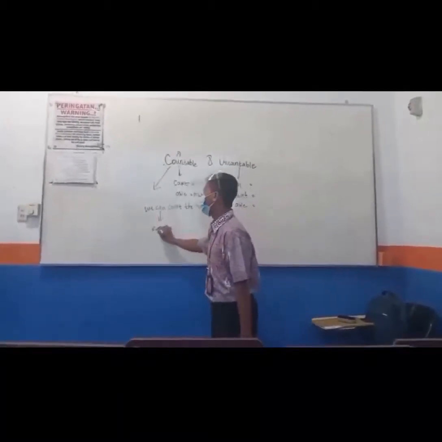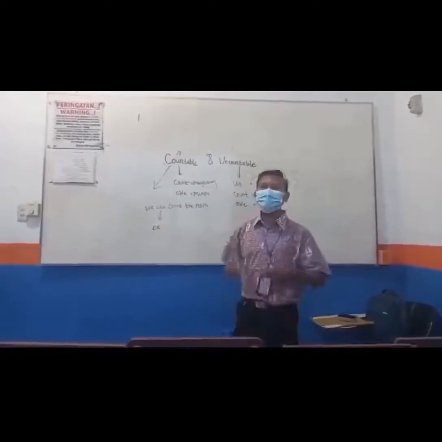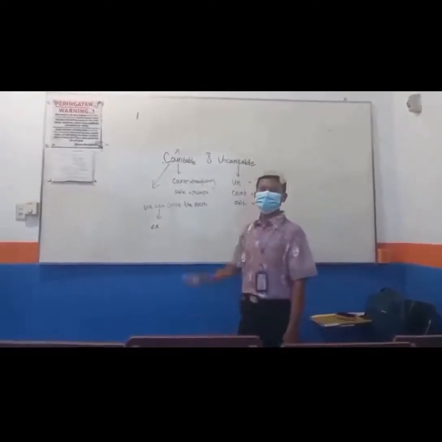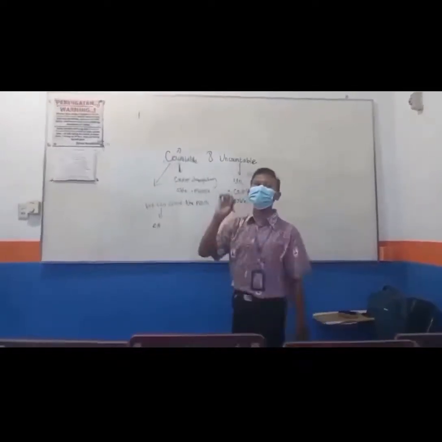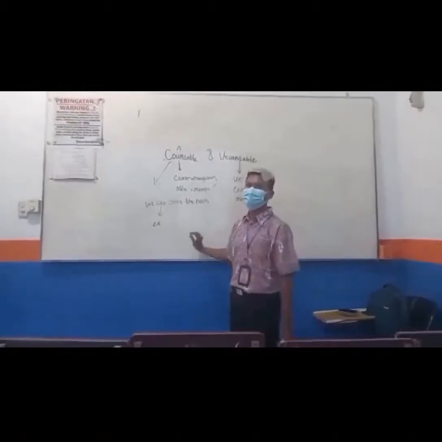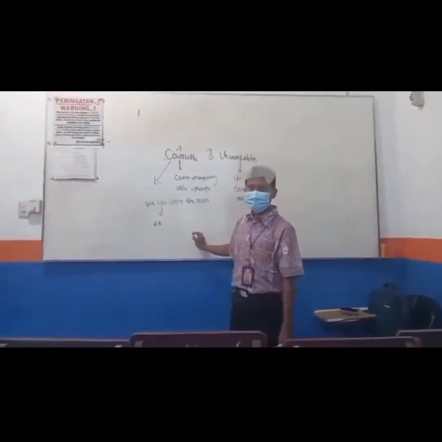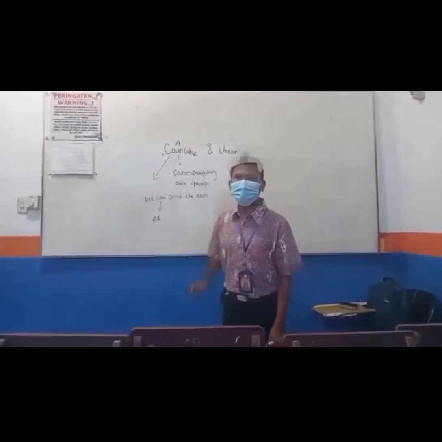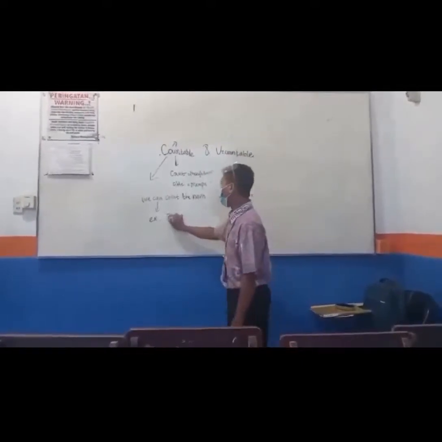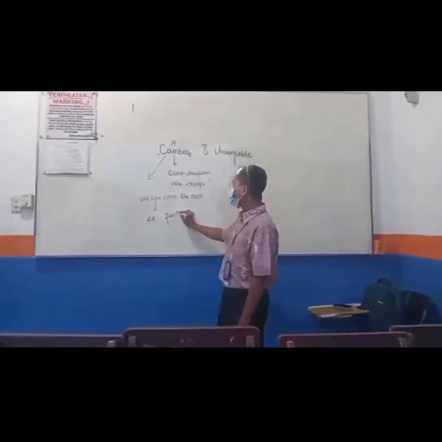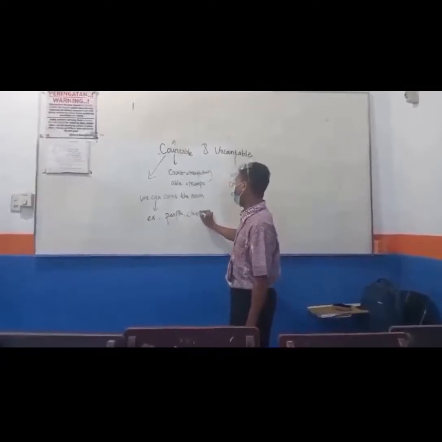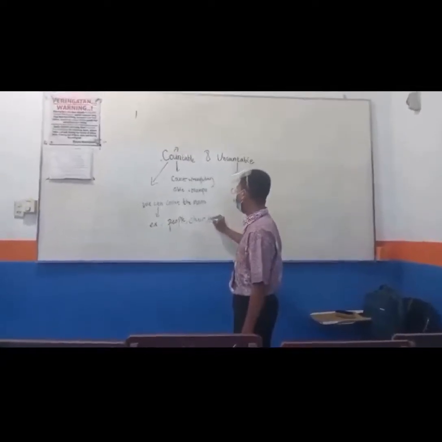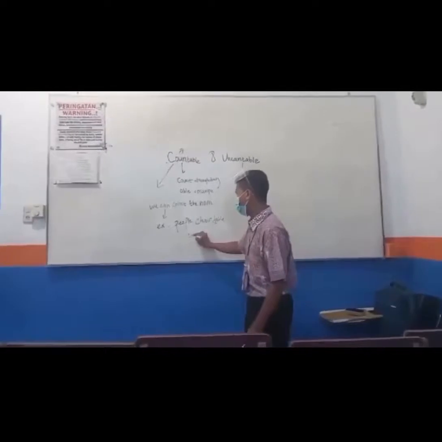For example, what is the thing that we can count? Apa benda yang bisa kita hitung? For example, contohnya. Orang. People. Yes, people. And then chair and table and dessert.